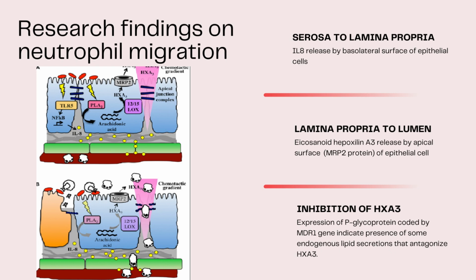And the second step is the migration of neutrophils from the lamina propria to the lumen, which is facilitated by the eicosanoid hepoxilin A3, which is usually released from the apical surface through the MRP2 protein in the epithelial cells. Another point here is that this HXA3 is usually inhibited by a protein called P-glycoprotein, which is encoded by the MDR1 gene. This HXA3 is highly lipophilic in nature.